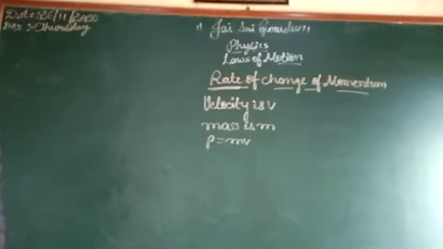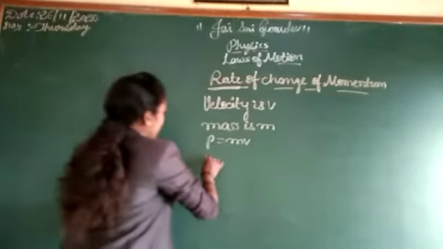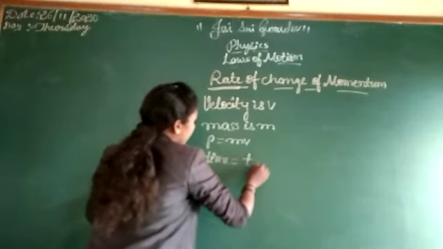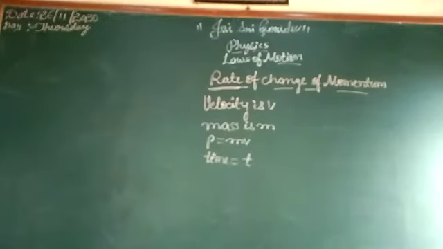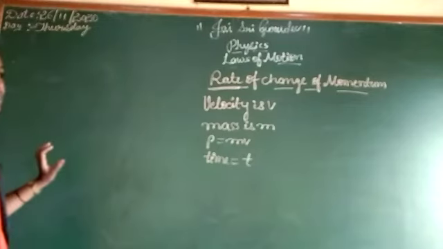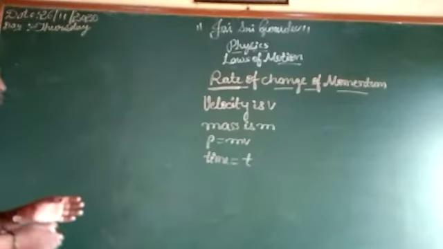So we write the time as delta t. If its linear momentum changes by delta p on applying a force on it, then we want to identify the rate of change of linear momentum.